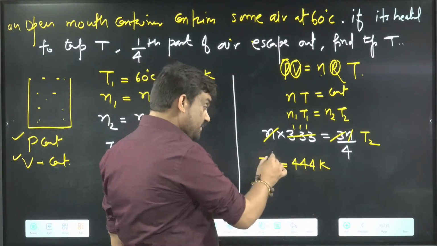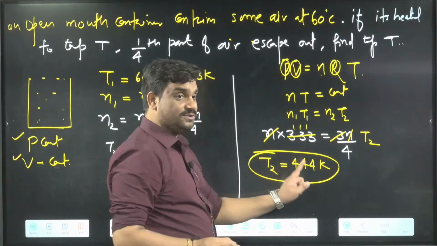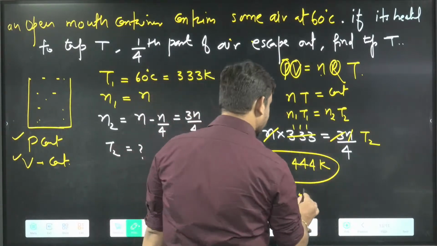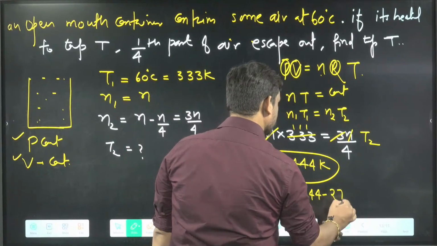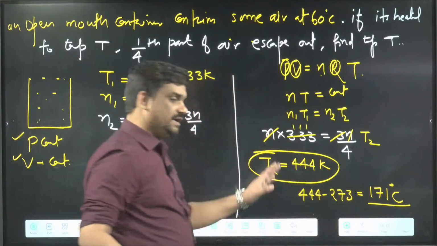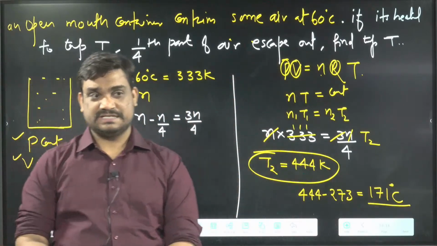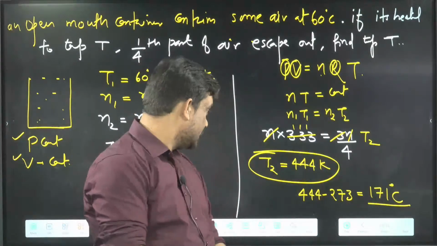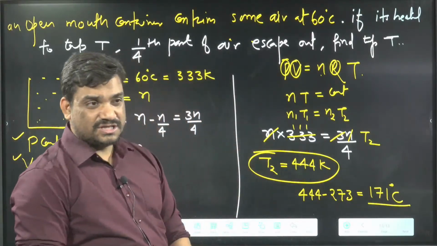T2 is 444 Kelvin. If they are asking for degrees Celsius, then what do you have to do? 444 minus 273. So 444 minus 273 becomes how much? 171 degrees Celsius. Okay, 444 Kelvin means 171 degrees Celsius. So this was a very basic question.